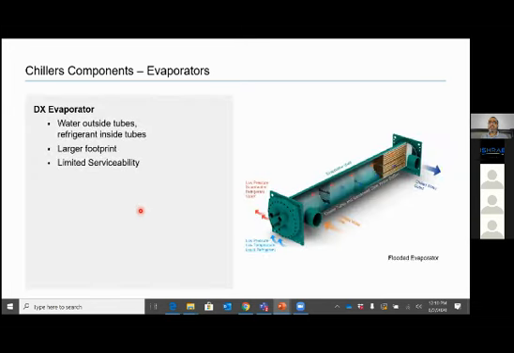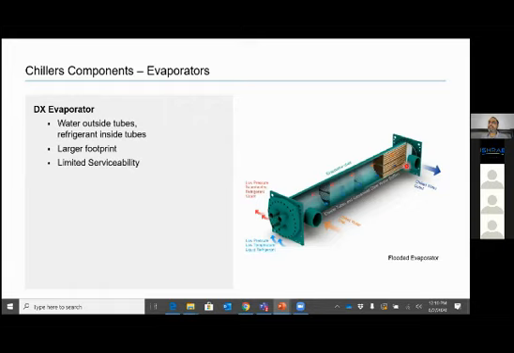In larger capacities, we have shell and tube type arrangements. This evaporator is a shell and tube type arrangement, with copper tubes and a carbon steel shell. Water inlet is here and water outlet is here, and these are refrigerant inlets and outlets.